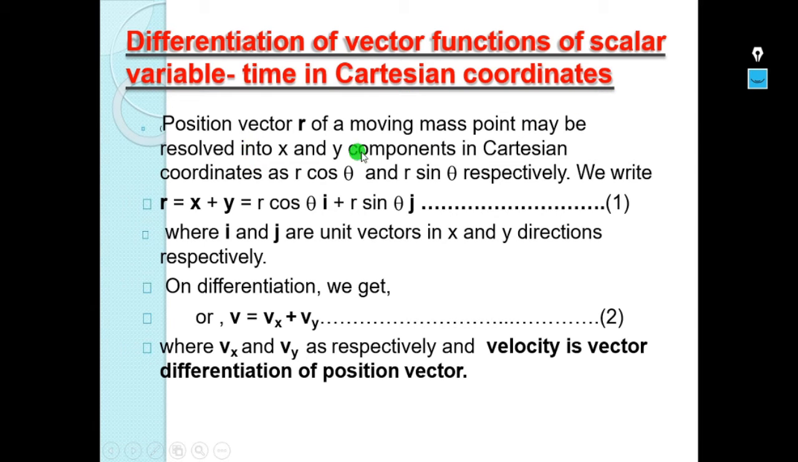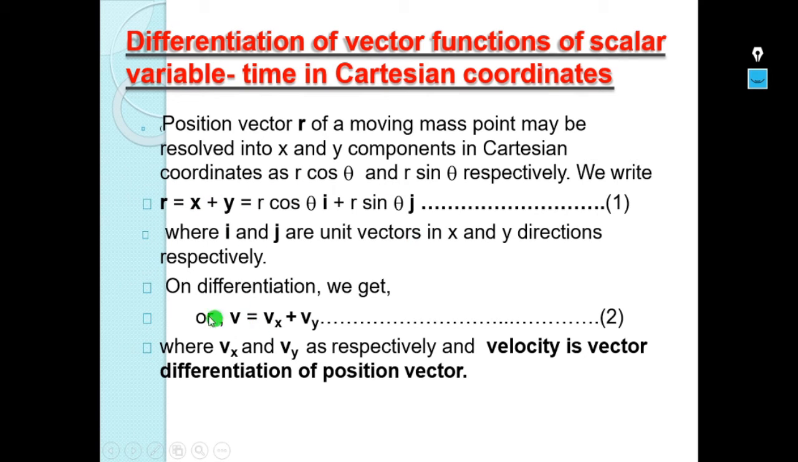The position vector r of a moving mass point may be resolved into x and y components in Cartesian coordinates as r cos theta and r sin theta respectively. As always we know that cos means horizontal, that is x direction, and sin theta means y direction, vertical. So r can be expressed as the vector sum of x and y, where x can be written as r cos theta i and y can be written as r sin theta j, where i and j are called unit vectors in x and y direction respectively.